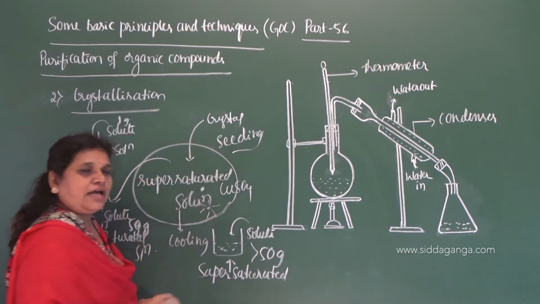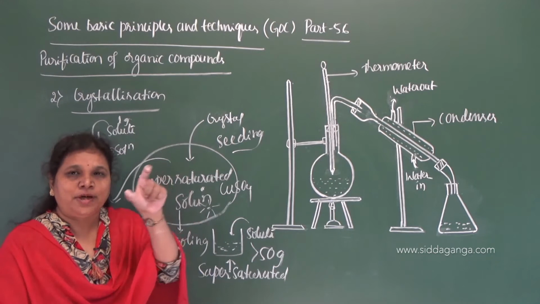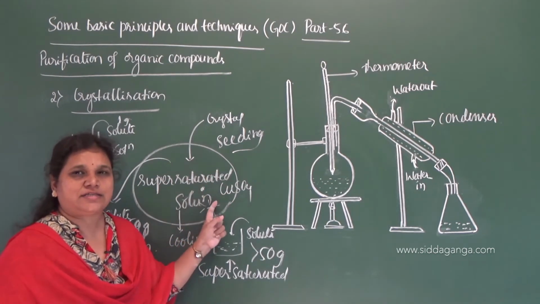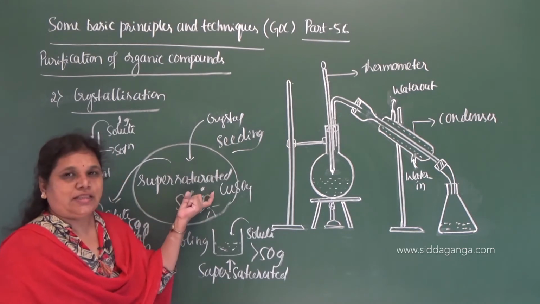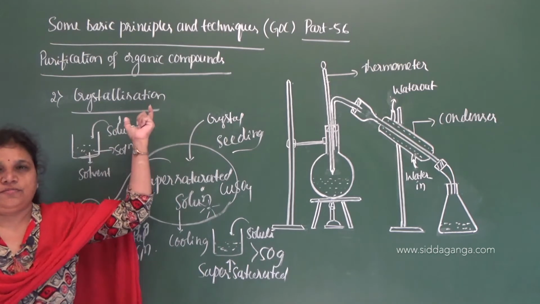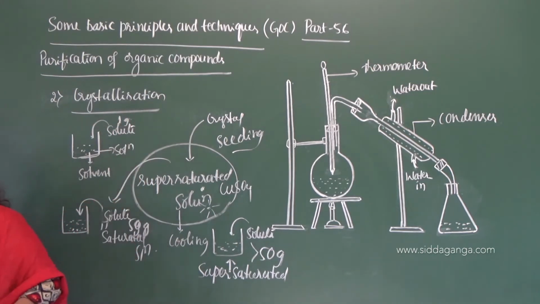What happens to the crystals here? Formation takes place. The formation of crystals takes place around the added crystal. So crystals are produced there. That process is called crystallization.